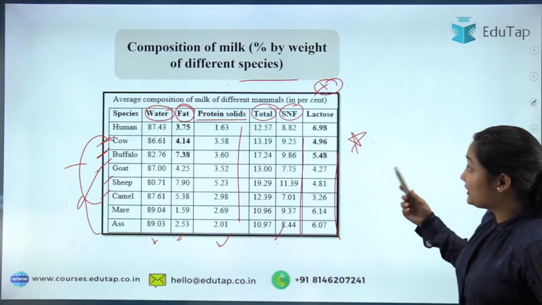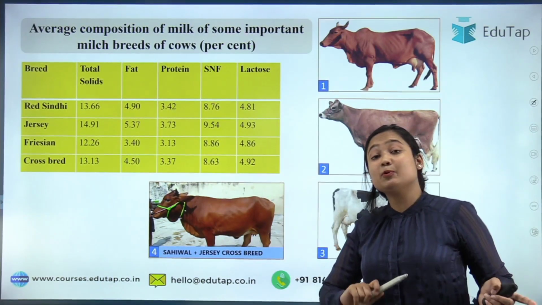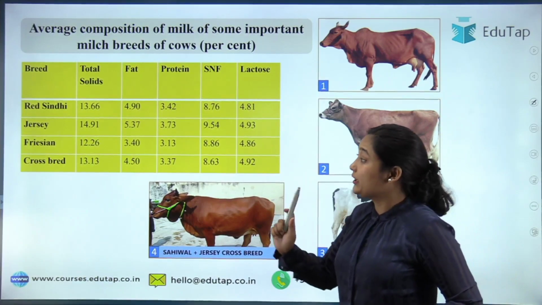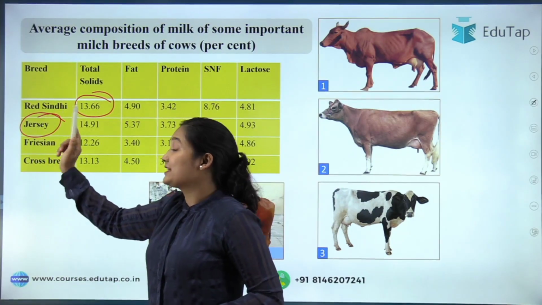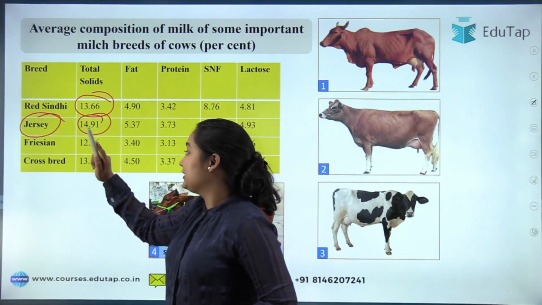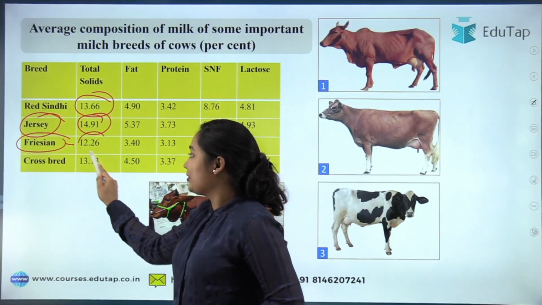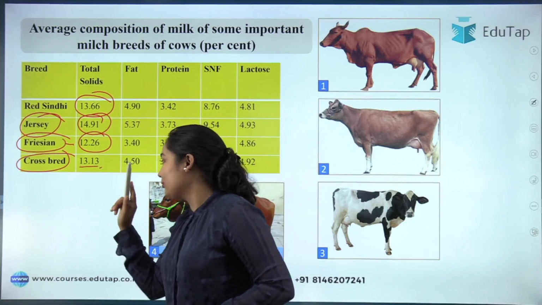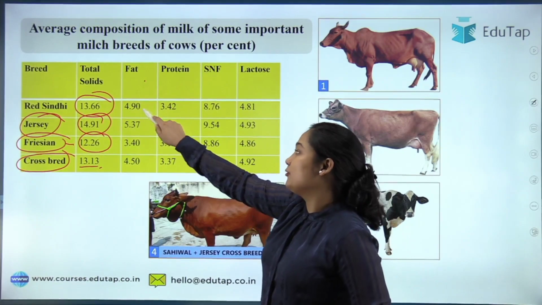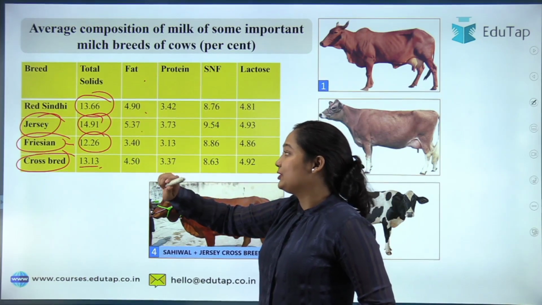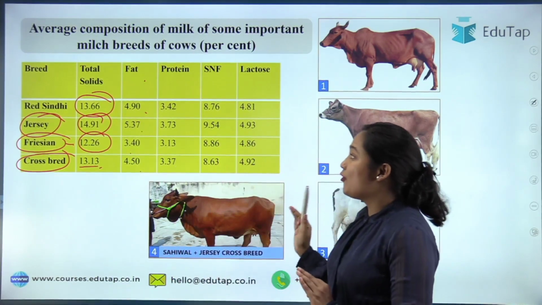Okay, now moving to the next part, talking about the different breeds. See, even in different breeds, the composition of milk differs. Talking about the Red Sindhi, you can see SNF is 15. When we are talking about the Jersey, that's an exotic cow, the SNF is 14.9, almost 15. For Persian it is 12.26, and for crossbreed we can see 13.13. Talking about the fat, for Red Sindhi this is 4.9, for Jersey this is 5.37, for Persian this is 3.4, and for crossbreed this is 4.5.